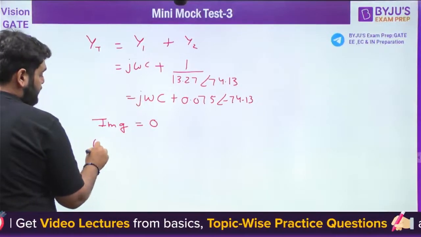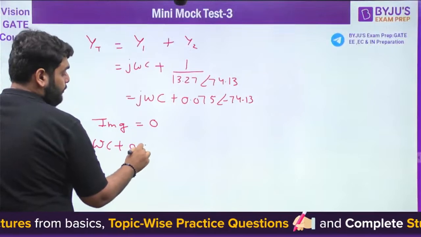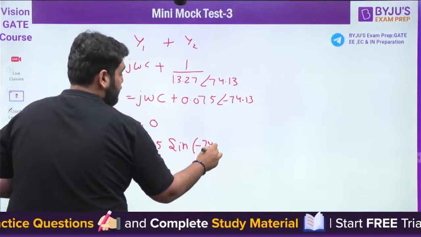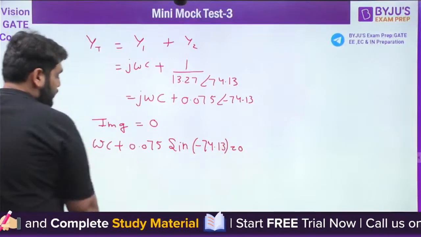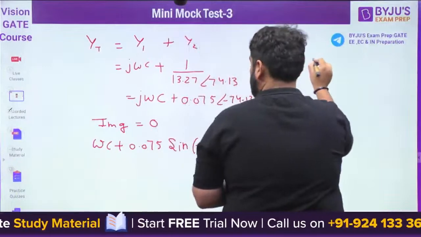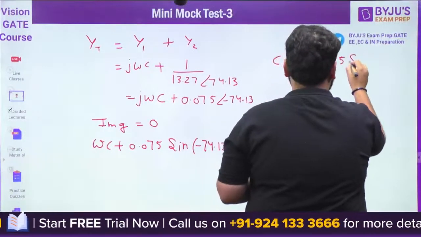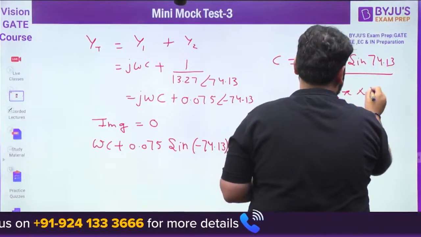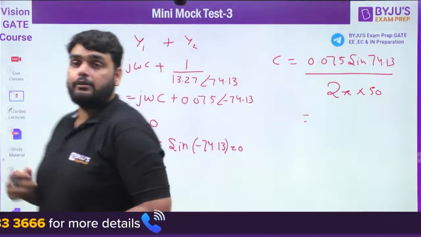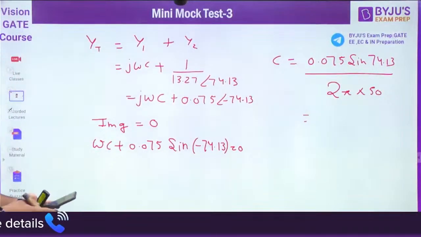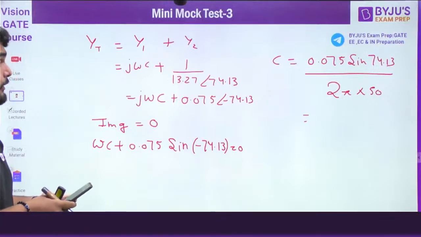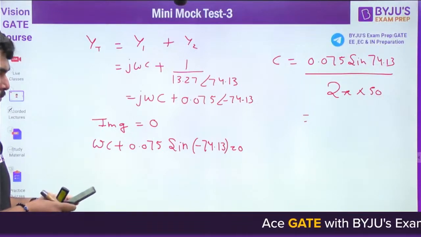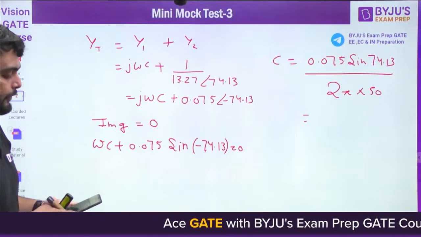What is the imaginary part here? Omega C plus 0.075 sine of minus 74.13 equal to 0. So from here, the capacitance will be 0.075 sine of 74.13 divided by 2 pi multiplied by 50. This will be the answer. Yes or no? If you have any doubt in any step, you can ask. Let me solve this equation.